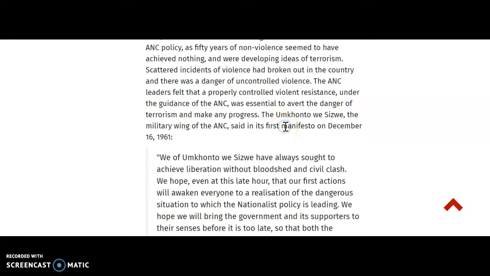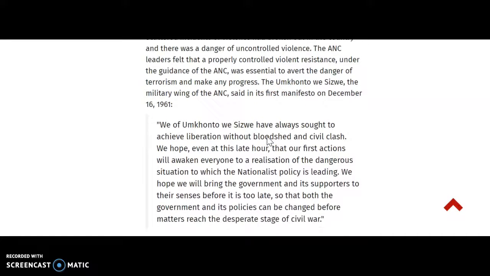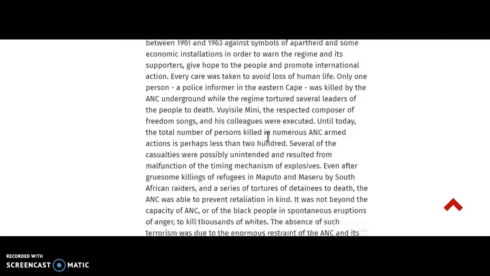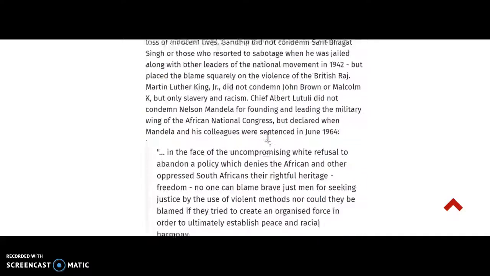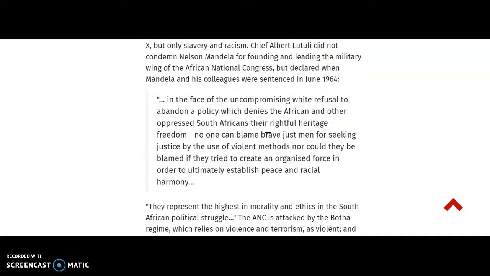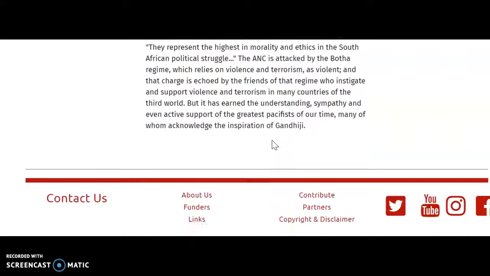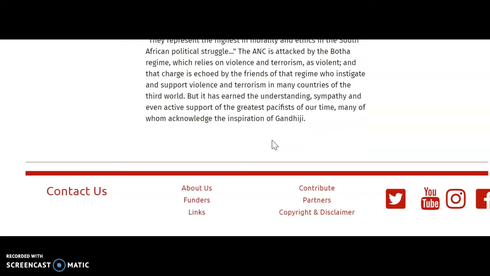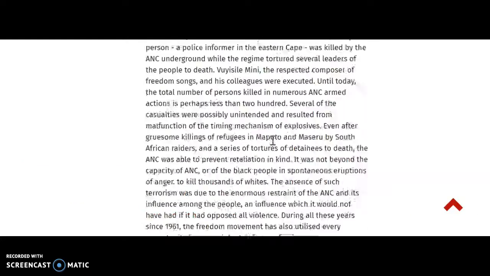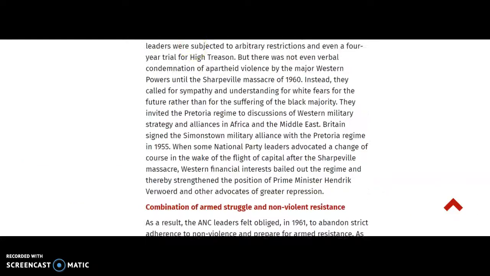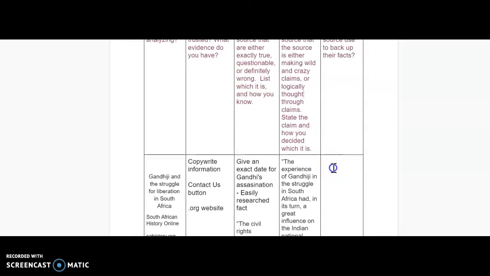They're quoting the actual manifesto. Let's see if they have any sources backing it up. Here they're quoting Chief Albert Luthuli. But they don't list specific citations, which makes them a little bit more doubtful.